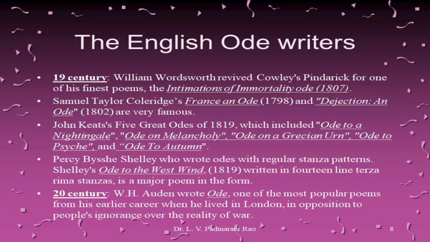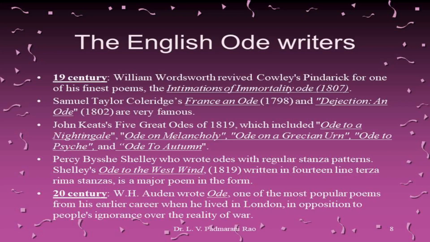The 5 great odes that he published in 1819 are Ode to a Nightingale, Ode on Melancholy, Ode on a Grecian Urn, Ode to Psyche, and Ode to Autumn. Apart from these, the minor odes that he has written, which account to 6 in number, also are equally famous and interesting.